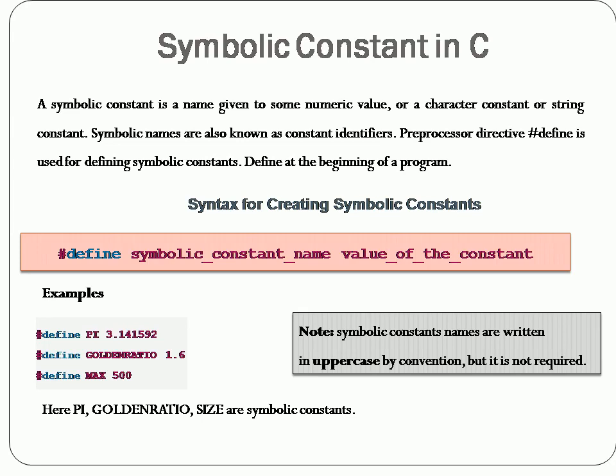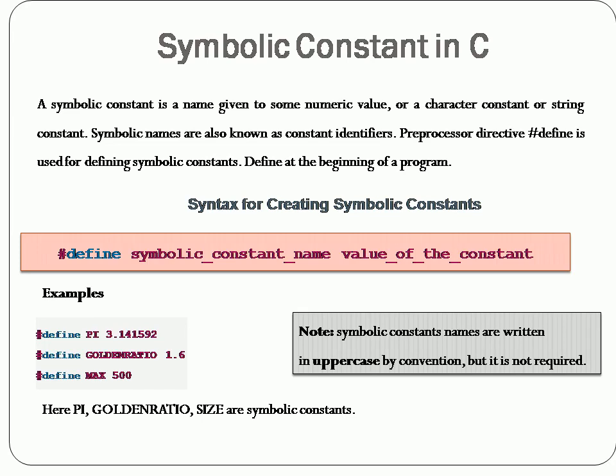The syntax to define a symbolic constant is: #define, space, symbolic constant name, space, value of the constant. Here #define is a keyword, and the symbolic constant name is a normal variable name that acts as a constant.